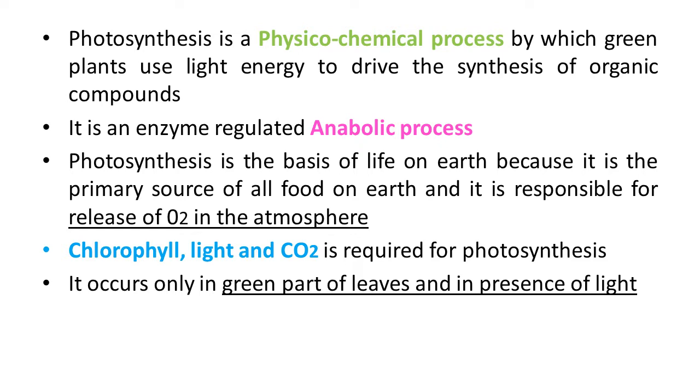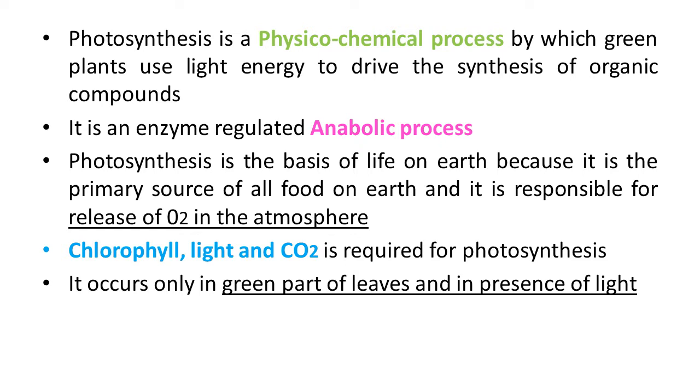Green plants in fact have to make, or rather synthesize, the food they need, and all other organisms depend on them for their food requirements. So we can say green plants are autotrophic plants, they can prepare their own food, and other heterotrophic animals depend on green plants for their food requirement.